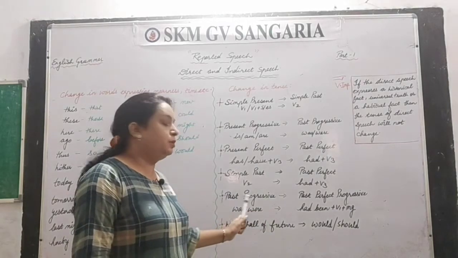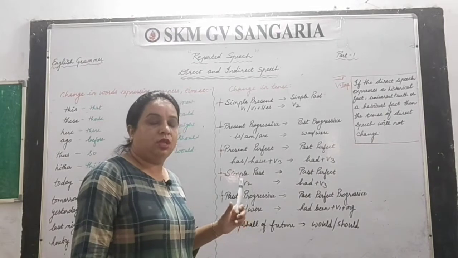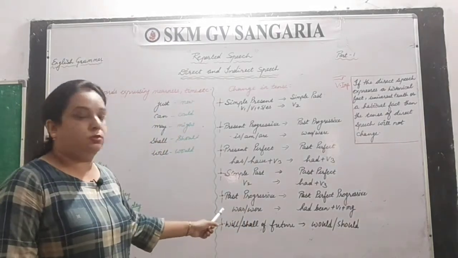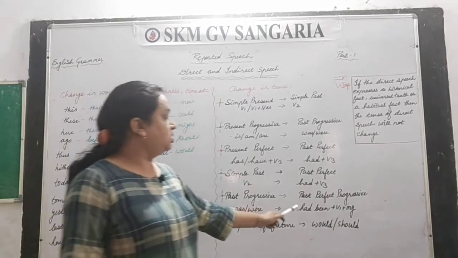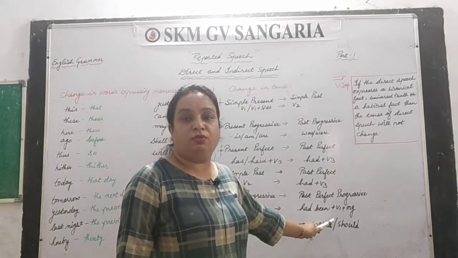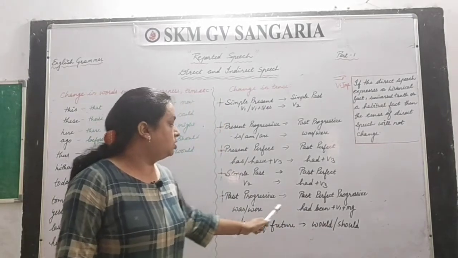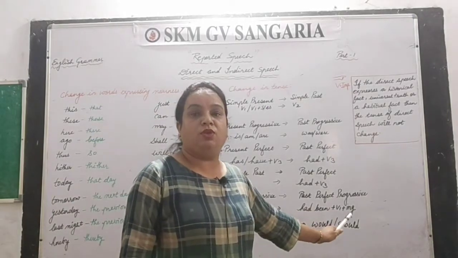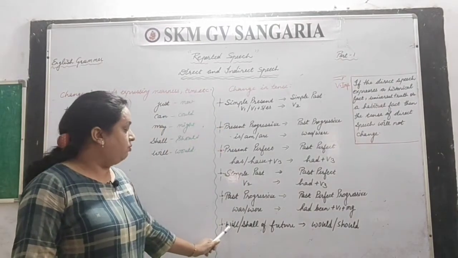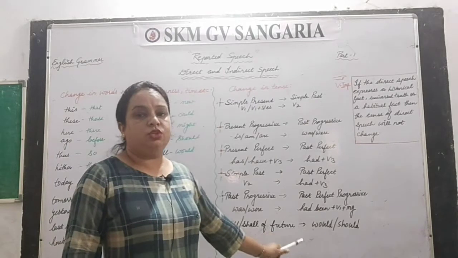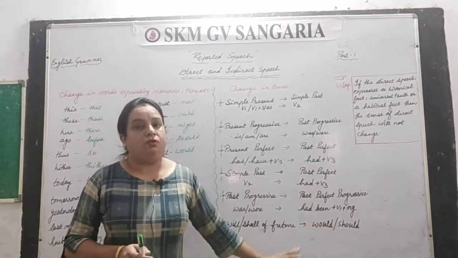Next is past progressive, means past continuous. The helping verbs which are used here in past progressive are was and were, but that changes into had been plus verb first plus ing. Please take care, was, were changes into had been plus verb first plus ing. The next one is future tense, when will or shall of future changes into would and should everywhere, whatever the format is.